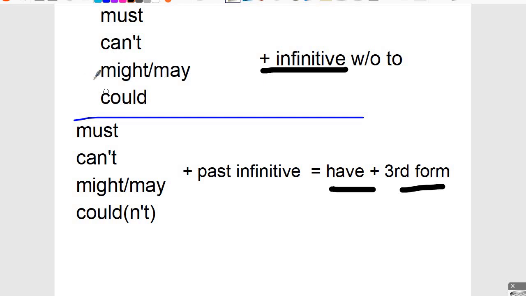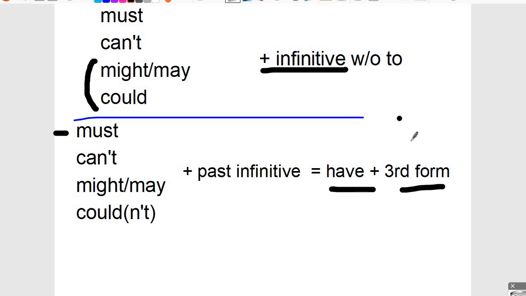And then might, may and could, something that is possible. I don't know, he might be 35, who knows? So this is about the present or perhaps the future. It might rain tonight, it may rain tonight, so you have the infinitive. And then these are for the past, and it's the same idea. Must, you are sure that something happened in the past or was true in the past. Why didn't he come? He must have felt ill, he must have had an accident, he never misses a lesson, so something must have happened to him. So must have, always have.